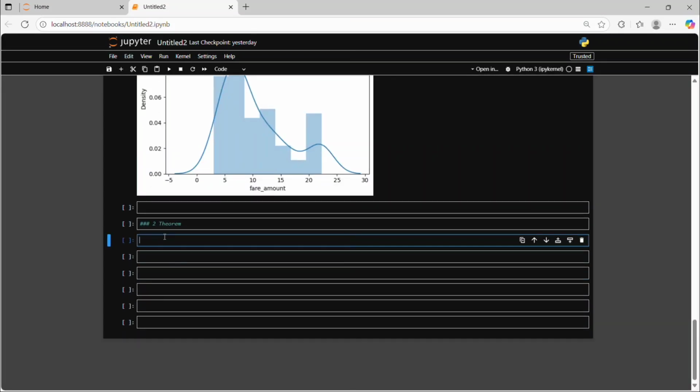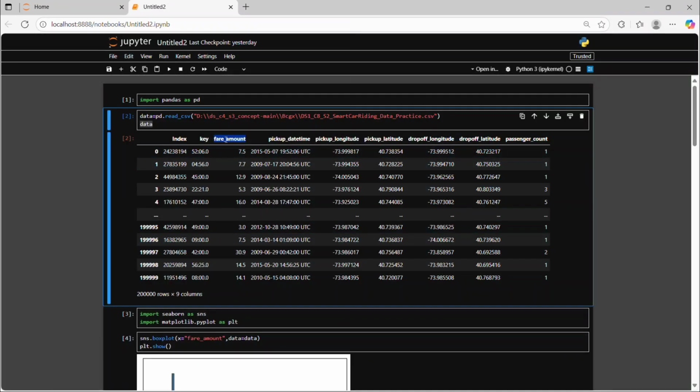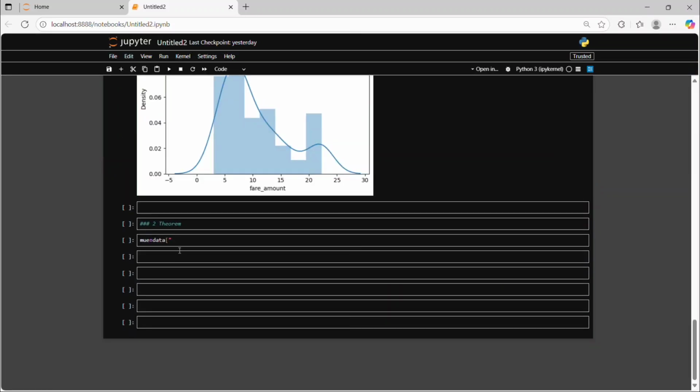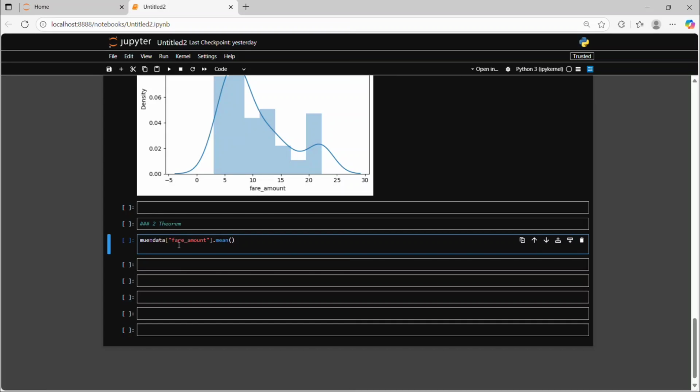So first I calculated our population mean. Population mean is also denoted as mu. So mu is equal to our whole data set, and we need the fare amount column. So it's our fare amount column. Then we use mean here. Mean is a built-in function available in the pandas library.